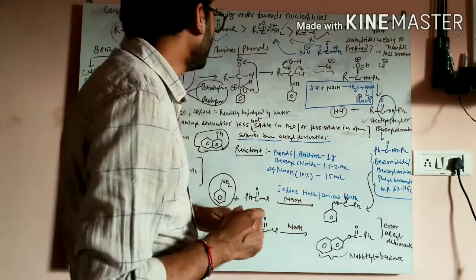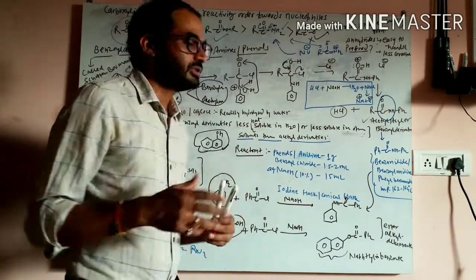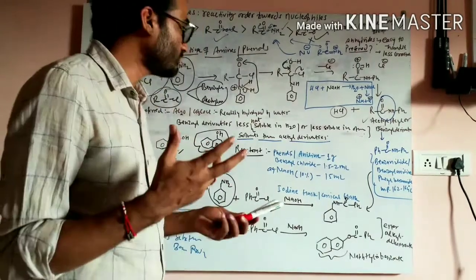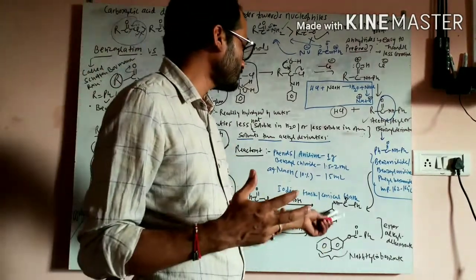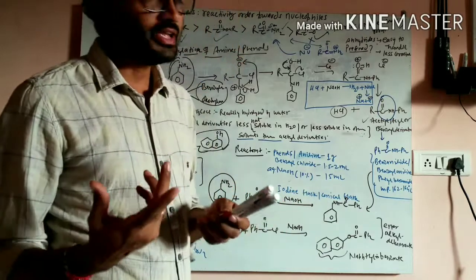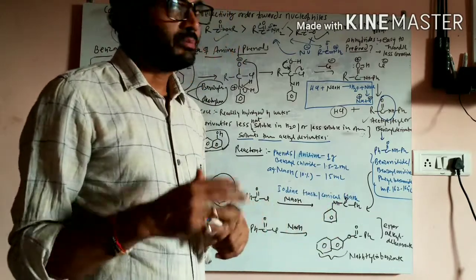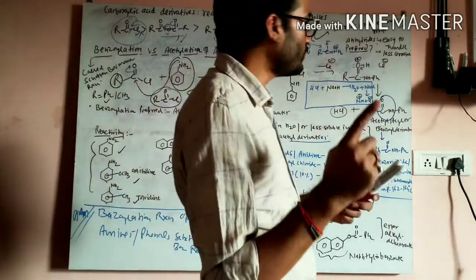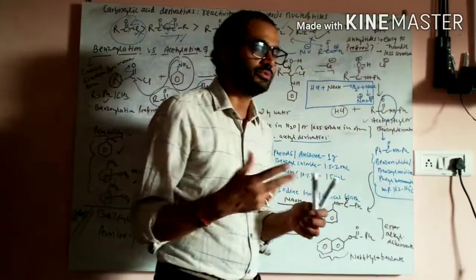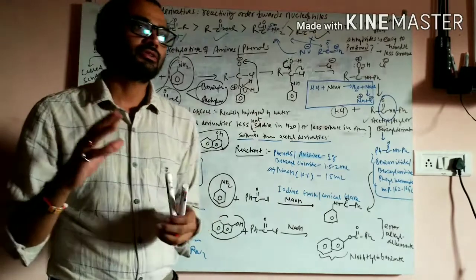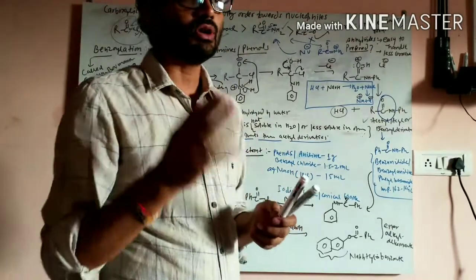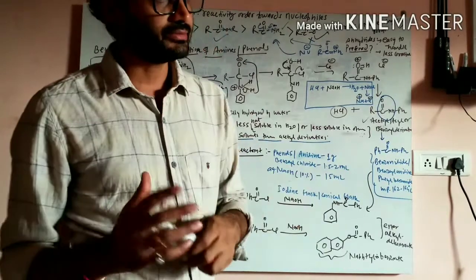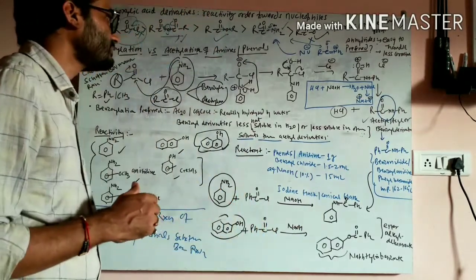Now finally, how will you report the results? For reporting the result, obviously you need the structure of the product and the name of the product. Then the melting point of the product. There are two melting points: the observed melting point, that is the practical melting point which we record, and the literature melting point. You have to search for it in the literature, write it there, and compare these two melting points.